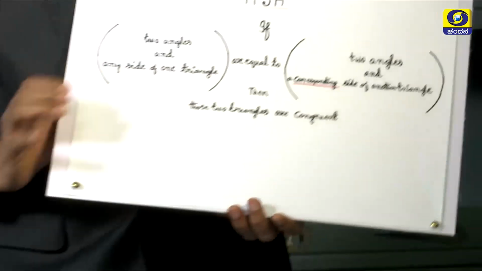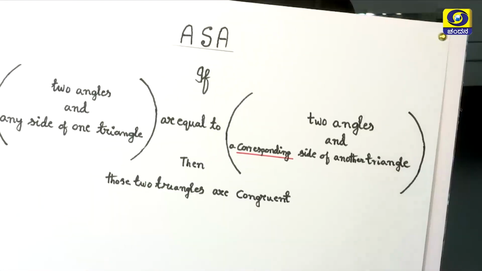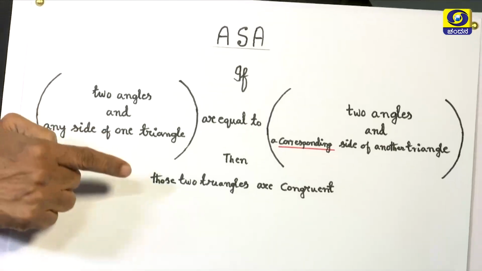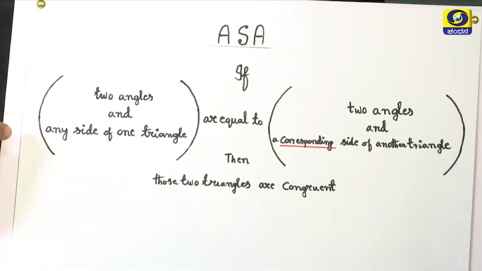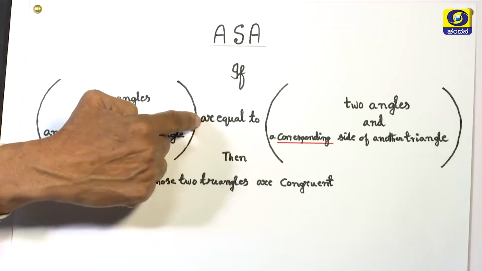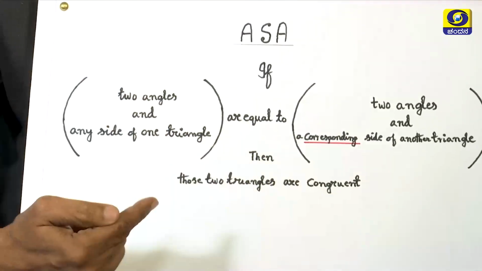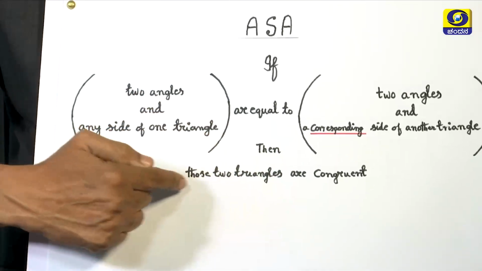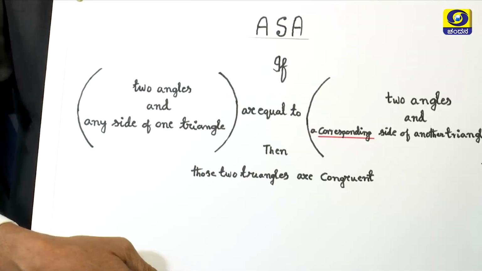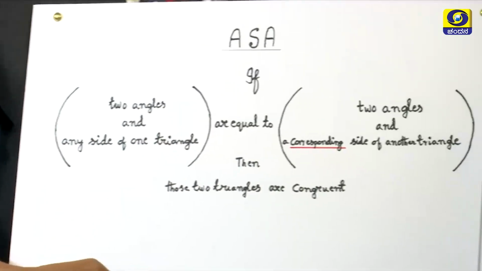Okay. So, the ASA theorem or ASA test can be put like this. If two angles and any one side are equal to two angles and a corresponding side of another triangle, then definitely those two triangles will be congruent to each other.